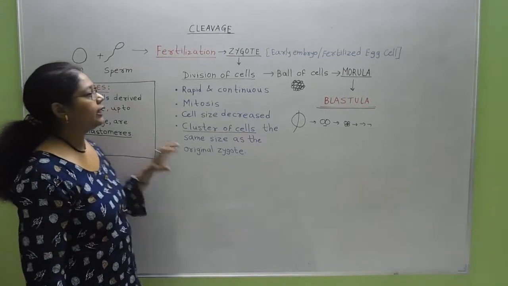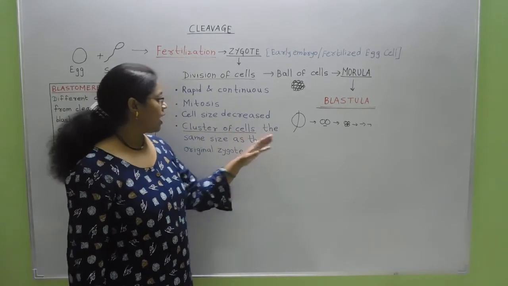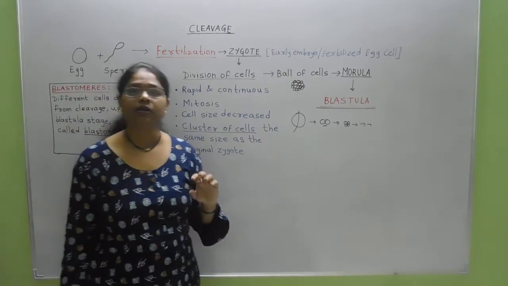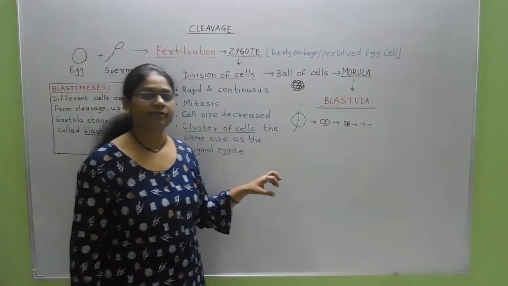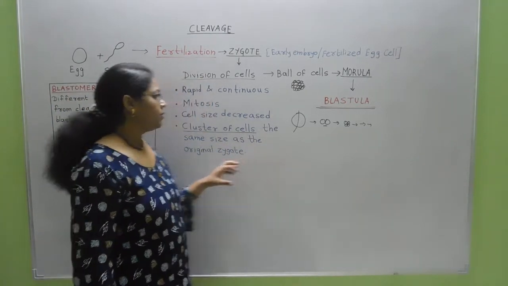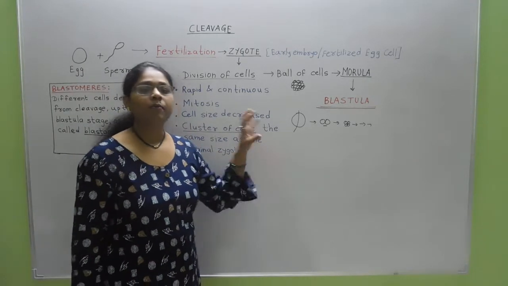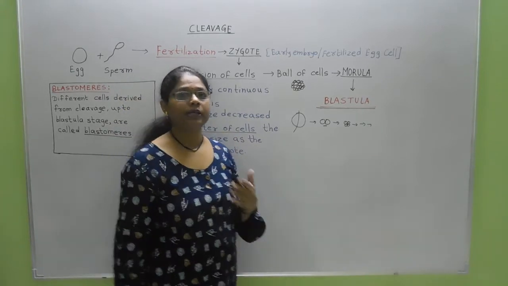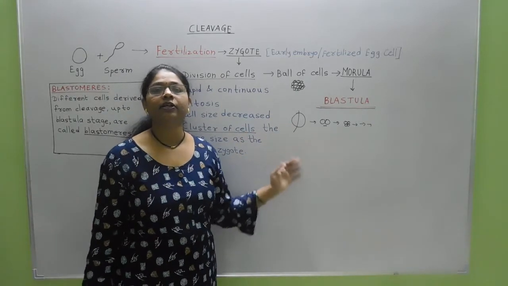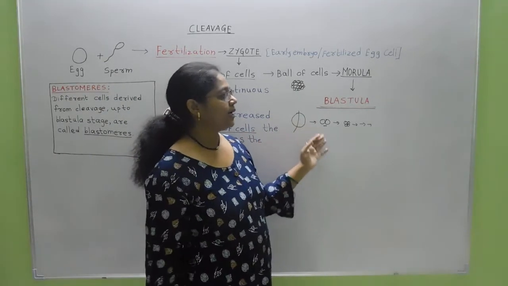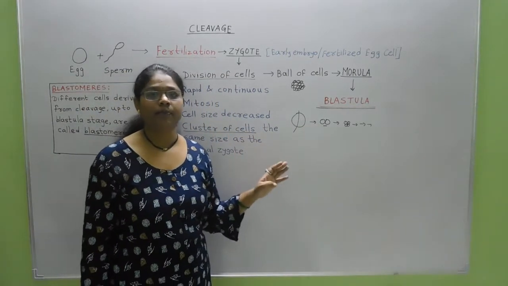Now one more important thing here is that the cluster of cells produced has the same size as the original zygote, and this is the reason why cell size is decreased continuously, because the size of the original zygote is to be maintained, but the cell number is to be increased. So for this reason cell size is decreased in each and every cell division that takes place in the cleavage of the early embryo.